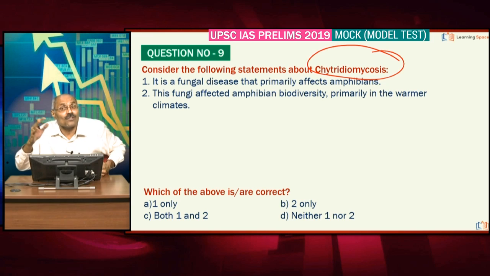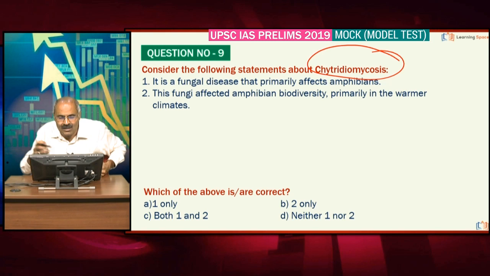If you look at the frog, its skin is meant for a number of applications, and because of this disease affecting the skin of amphibians, it results in electrolyte imbalance, and subsequently the amphibian dies. Species of amphibians are being affected across the globe.